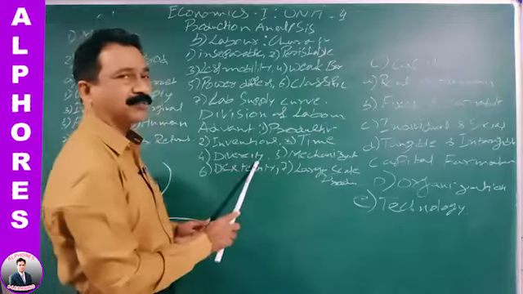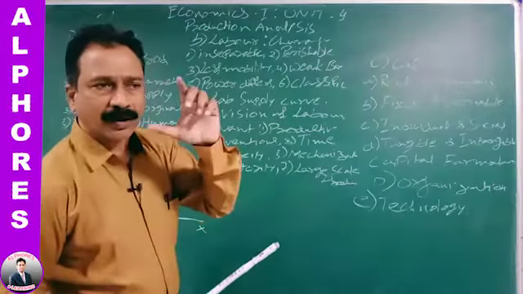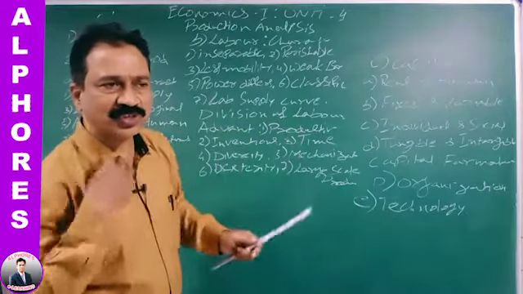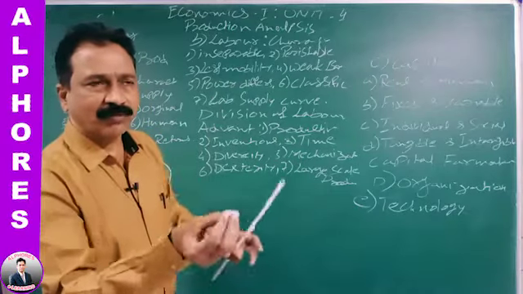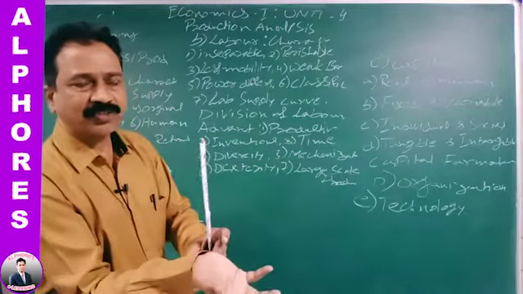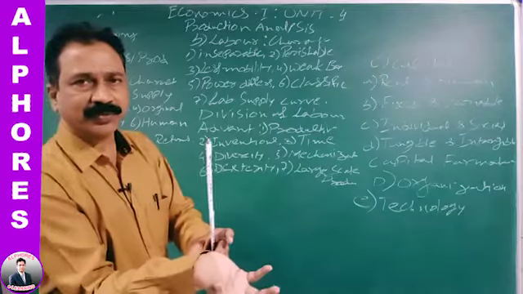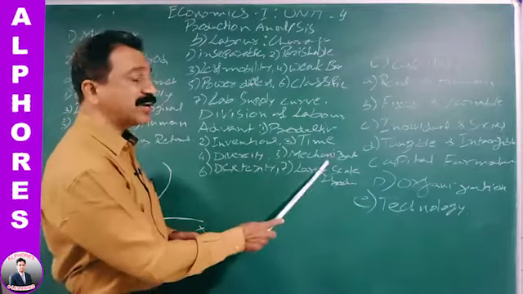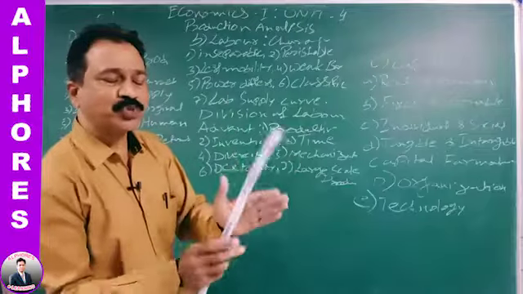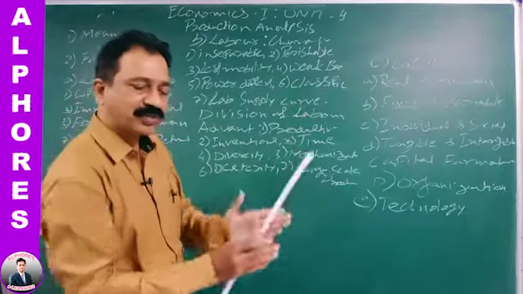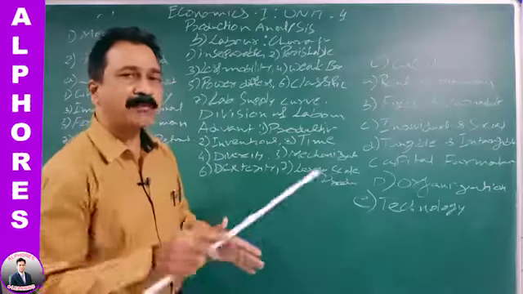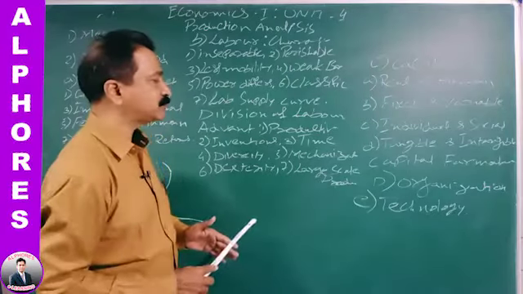Because the one person who is stitching the collar can diversify to cuffs. Within one day, he will become an expert at stitching the cuffs. Diversity is also possible. Mechanization is possible. See, which machine is suitable for which work, that work will be done by that machine. So mechanization can be applied to the work.